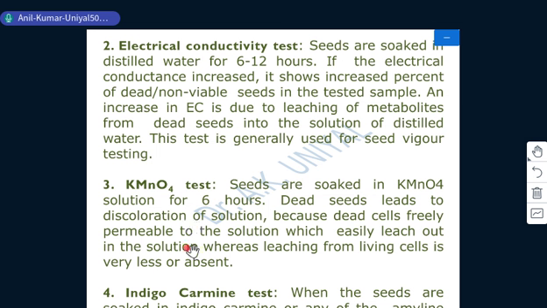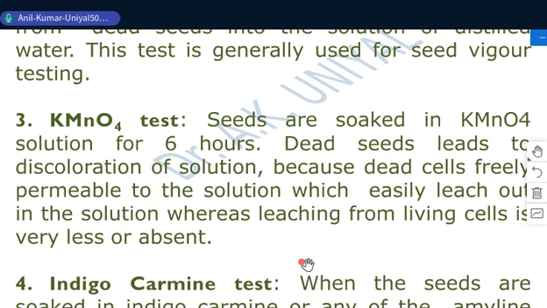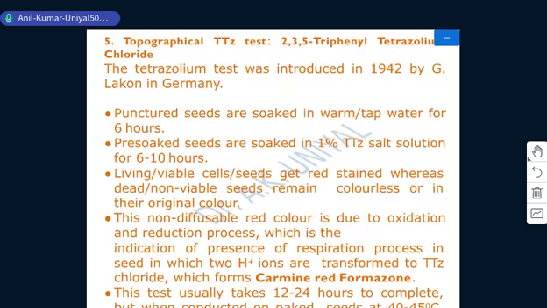Then we have the next test, the indigo carmine test, in which the seeds are soaked in indigo carmine or a similar solution, which gives an indication of the seeds.